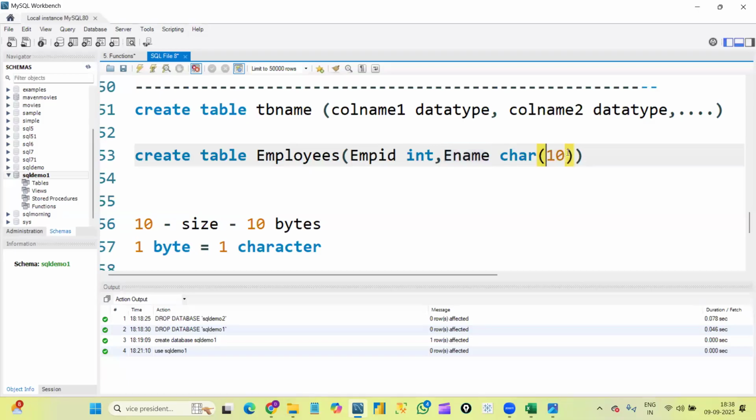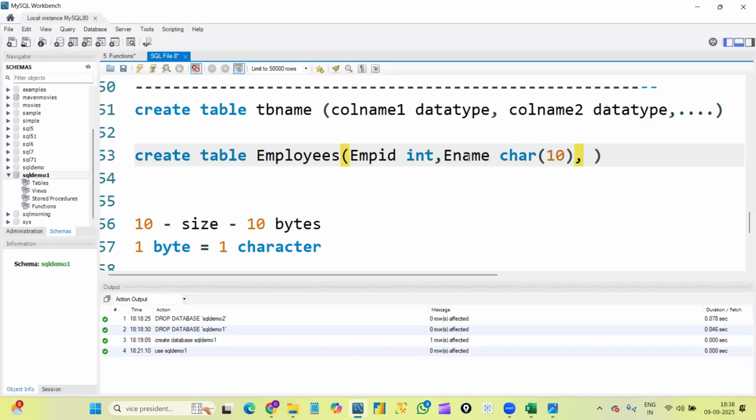That is what size means. Let me repeat, size is nothing but allocating some bytes of memory for this particular column. For the employee name column, I'm allocating 10 bytes of memory. That is the reason I define the size as 10. Each byte will occupy one character of the data, so as I define 10 as the size, I am allowed to enter up to 10 characters only in this employee name column.